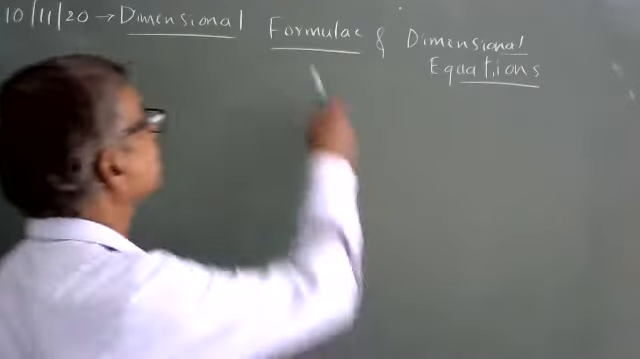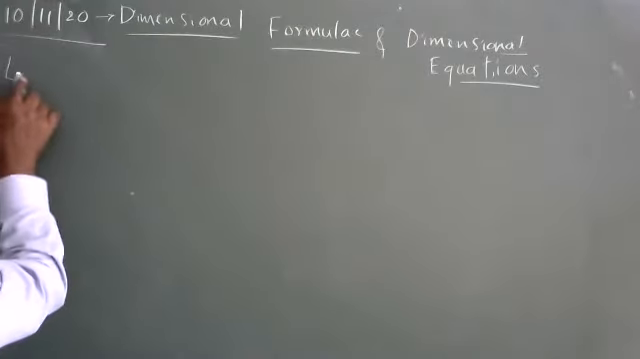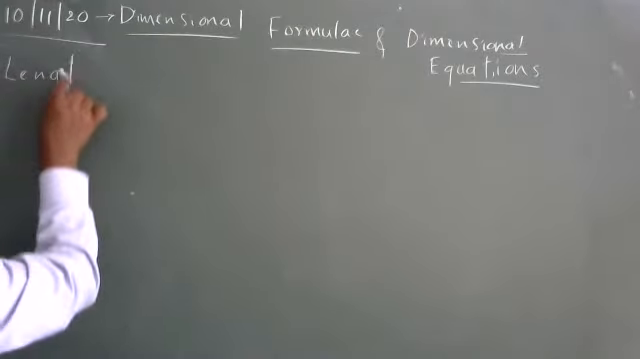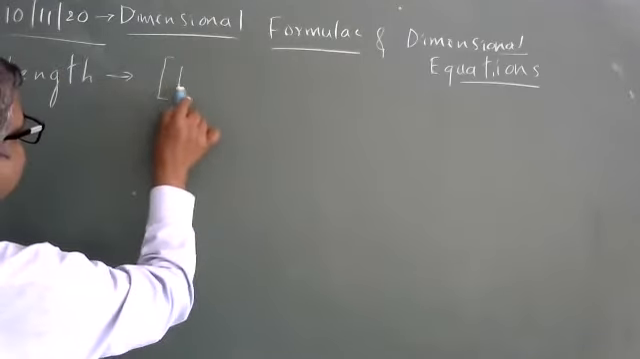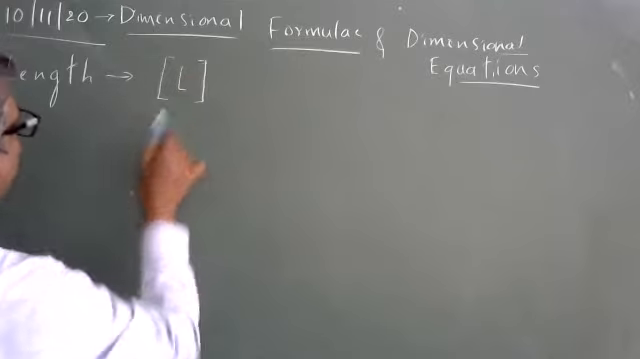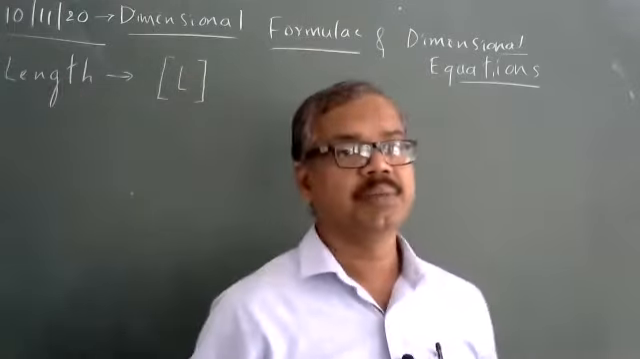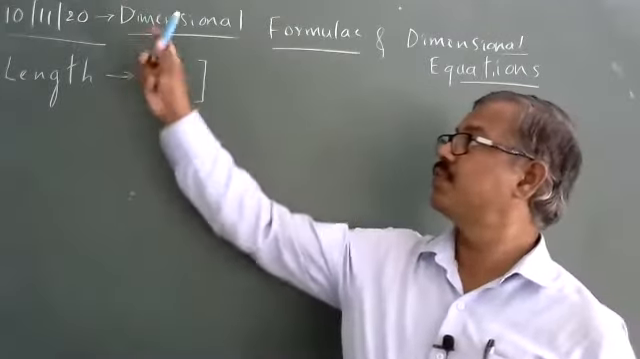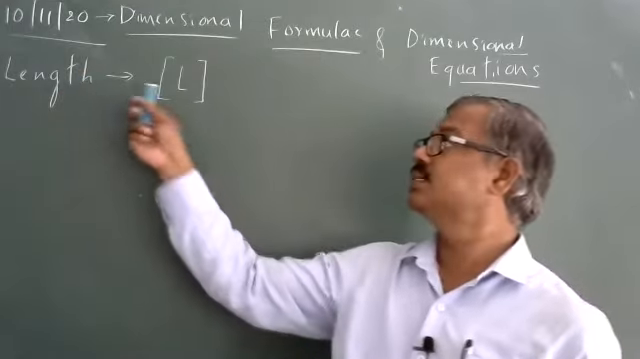What do you mean by dimensions? Dimensional formula. Take an example, length. Length is a physical quantity. If I put a square bracket and write L, the dimensional formula of length is L. This is called dimensional formula, a mathematical representation. If somebody asks what is the dimensional formula of length, length is written as L.